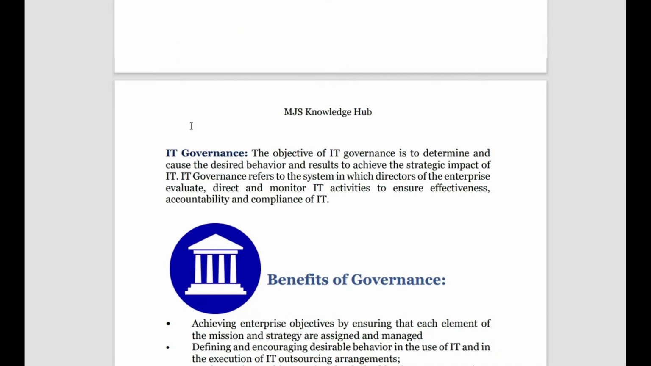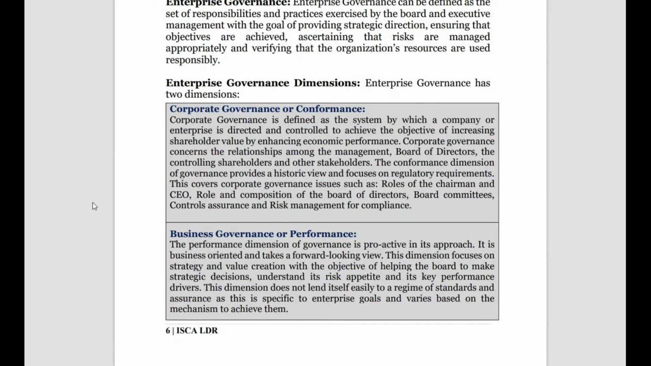Let us see here. Enterprise governance has two concepts. It's the corporate governance, which is conformance to the values of stakeholders, and business governance. So, what is corporate governance? It is defined as the system by which the company or enterprise is directed and controlled. Why are they doing this? To achieve a particular goal, to achieve the objective of increasing shareholders' value and enhancing economic performance.